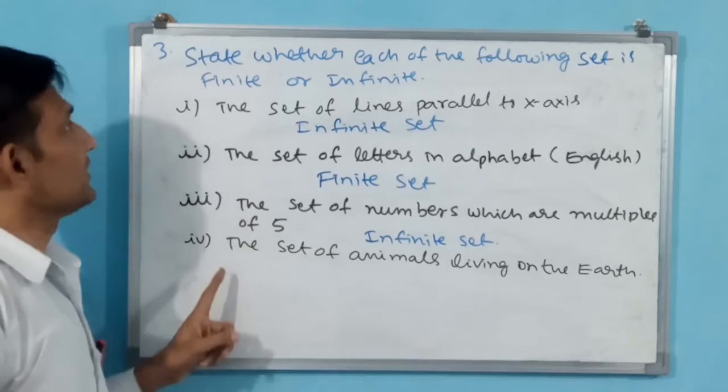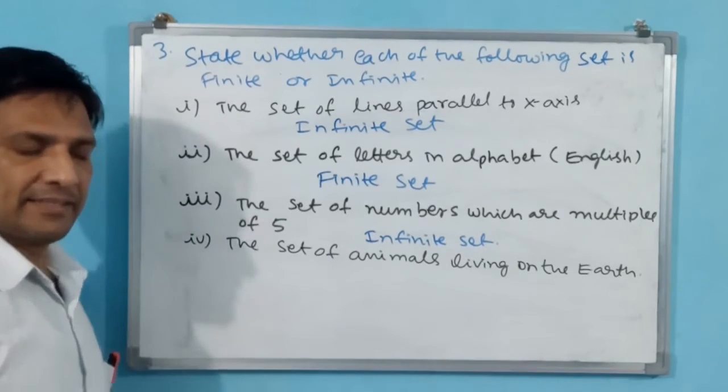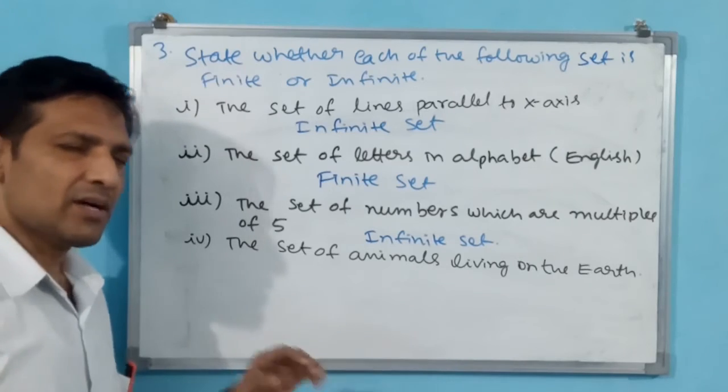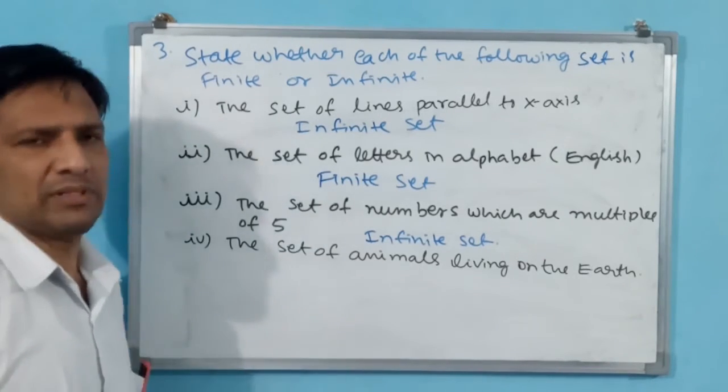See the fourth part of the third question. The set of animals living on the earth. See, this is a countable figure, even though it is a large figure, bigger figure, but countable, finite.